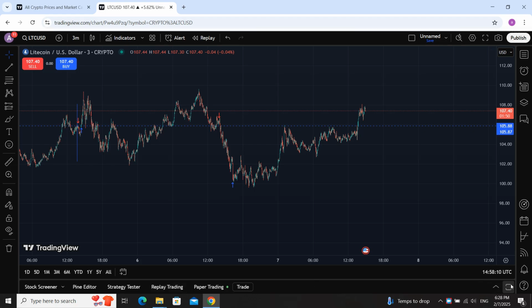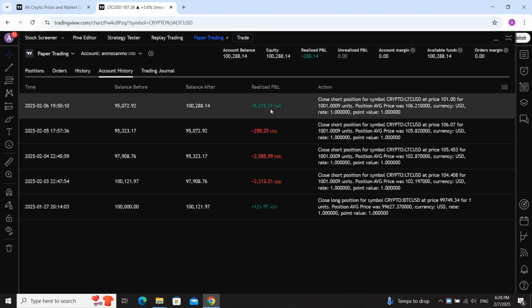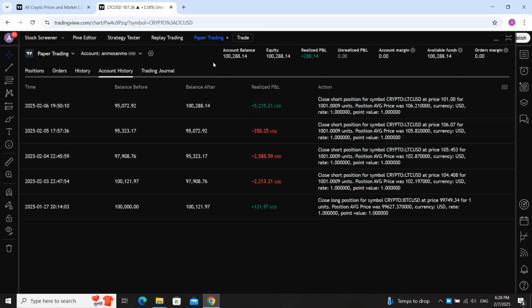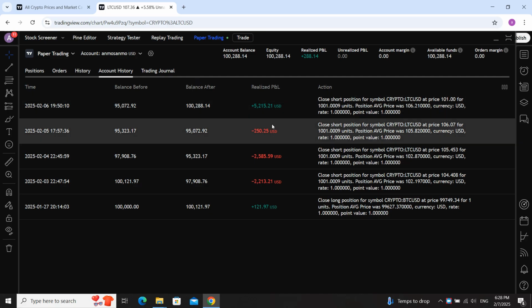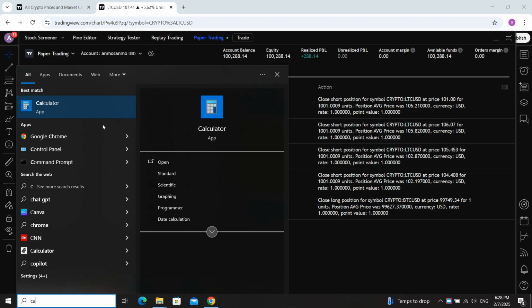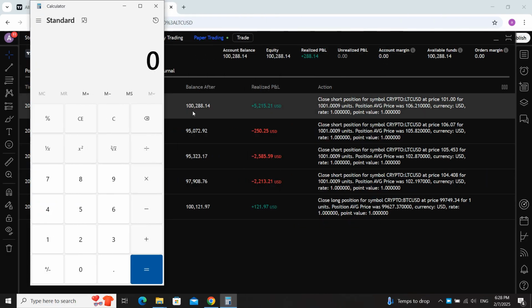What has happened? Let's go to paper trading and account history. Okay, we made a win and it made up our losses. We made 1 win, 3 losses. Let's go to the calculator and see did we make profit or loss. We made 5,000 and we lost 2,050. We lost 2,050 and we lost another 2,000.